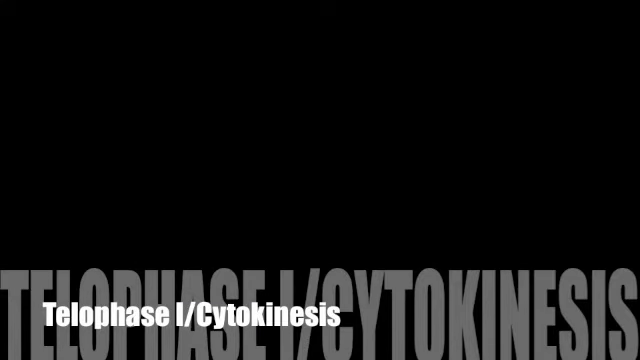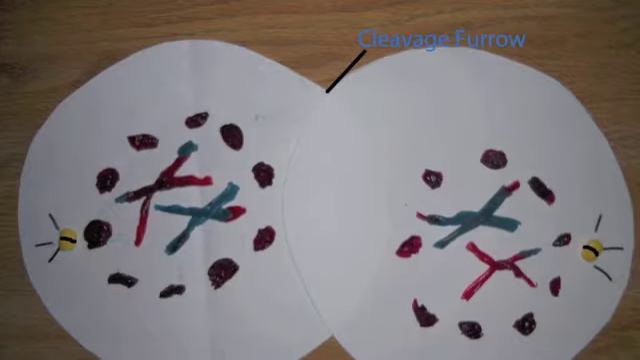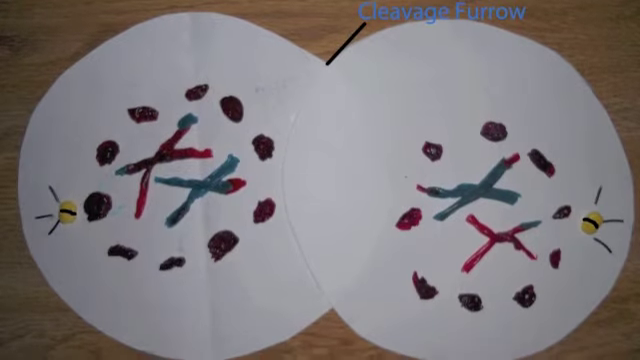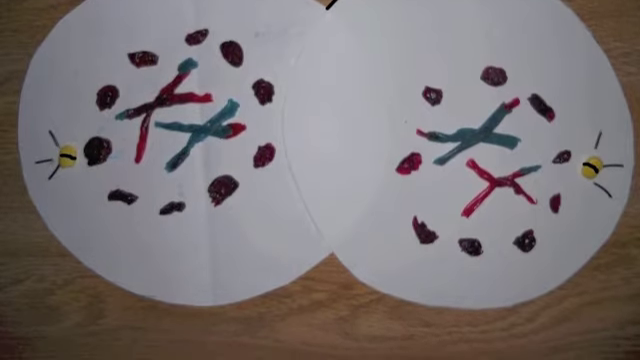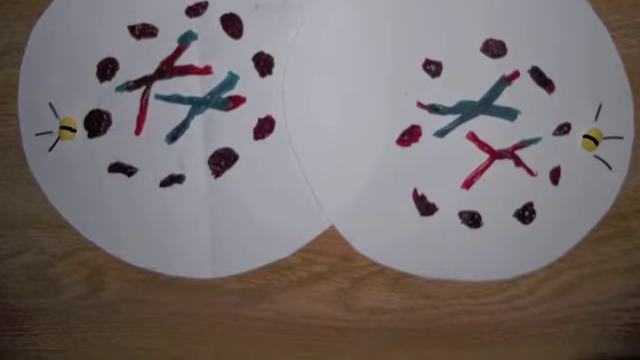During telophase I, cytokinesis occurs and a cleavage furrow is seen. Each cell now has a haploid set of chromosomes. Each chromosome is still held together by the kinetochore. The nuclear membrane may partially reform and chromosomes may decondense.